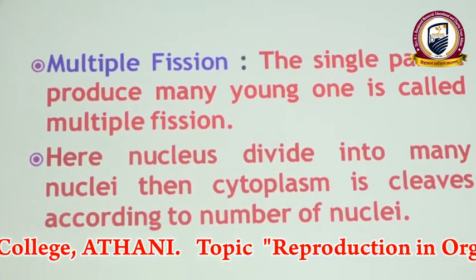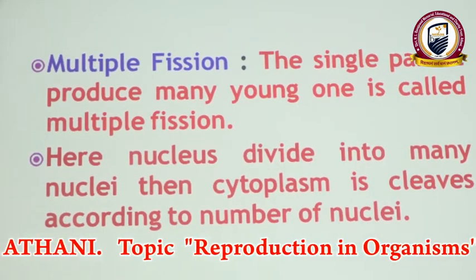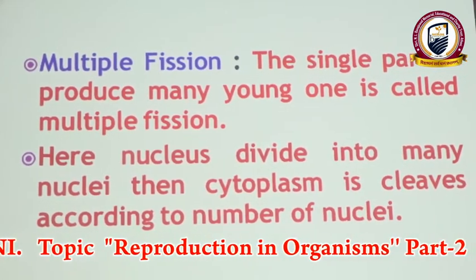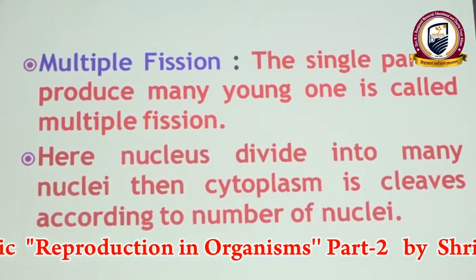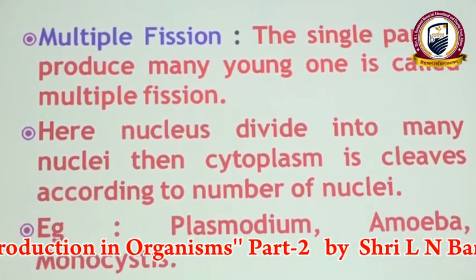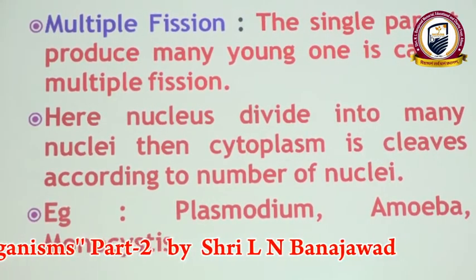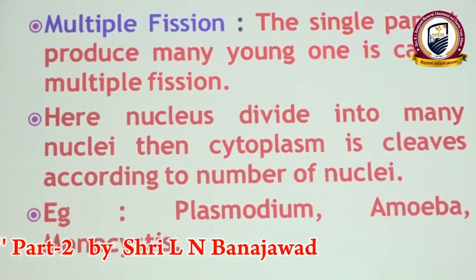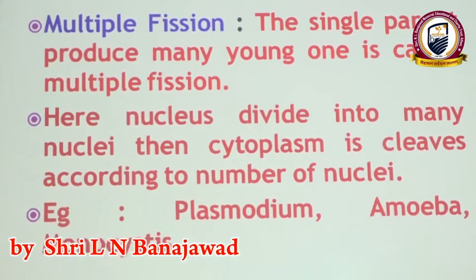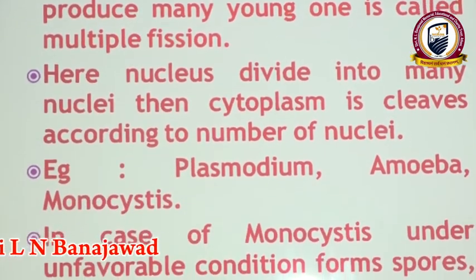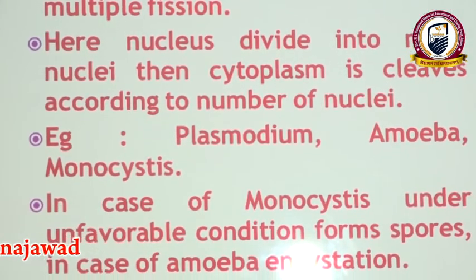That cytoplasmic division is again according to the number of nuclei; equally, cytoplasmic division takes place. We see in specialized protozoans, Plasmodium, Amoeba, Monocystis, they show multiple fission under favorable and unfavorable condition.